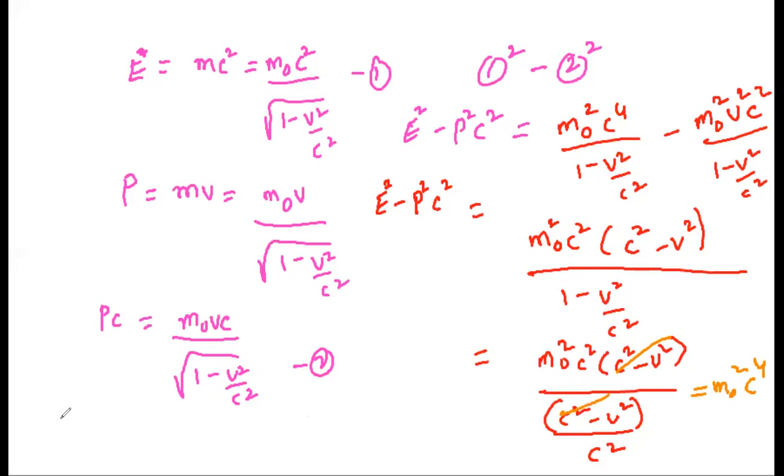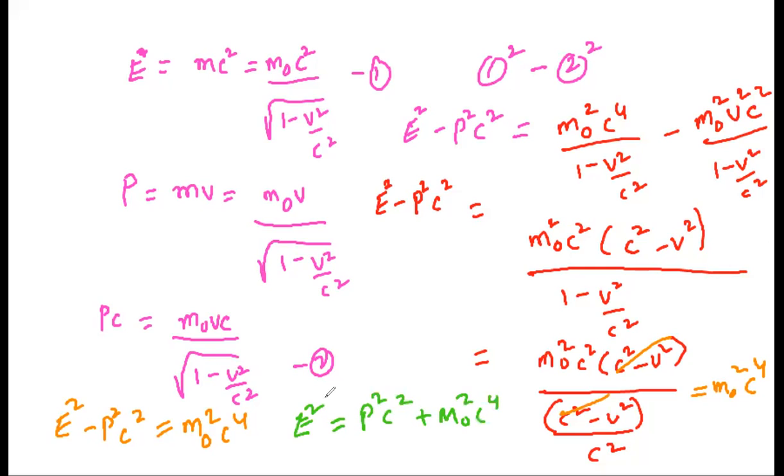So finally, I am getting E square minus P square c square is equal to m naught square c power 4. This is a very important equation. You have to remember it. Then I can also write it in a square bracket with green color: E square is equal to P square c square plus m naught square c power 4. So you have to keep this equation in your brain. I mean, you need to know how to get it also.